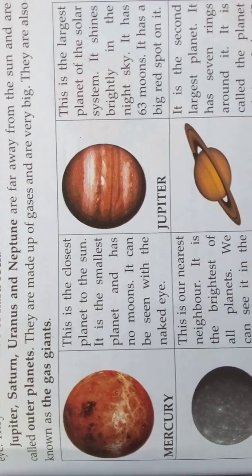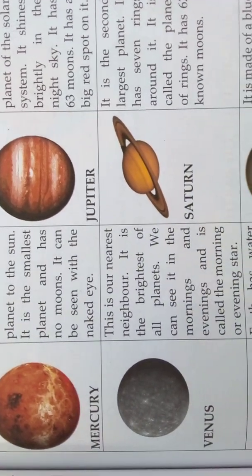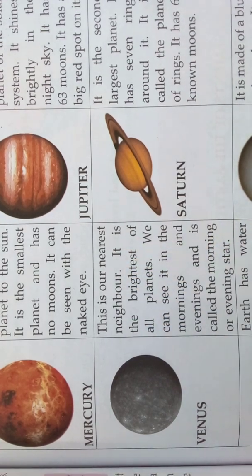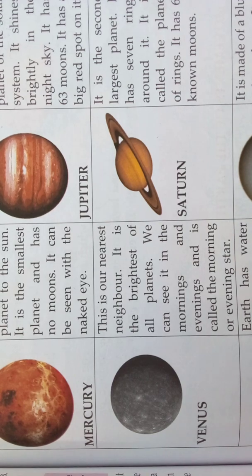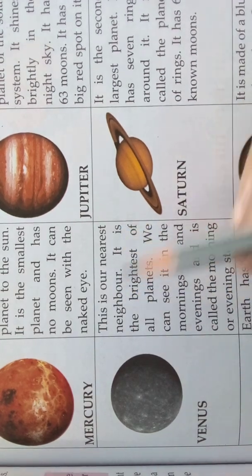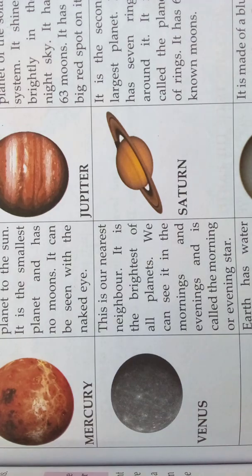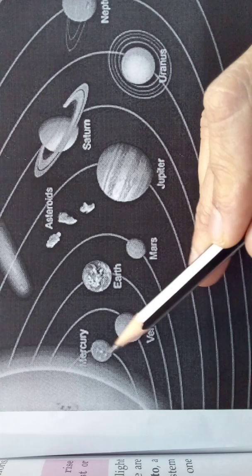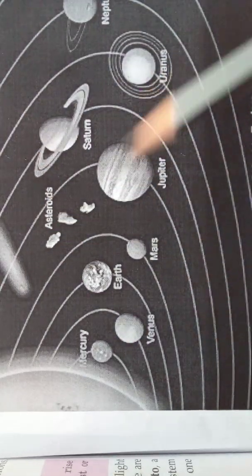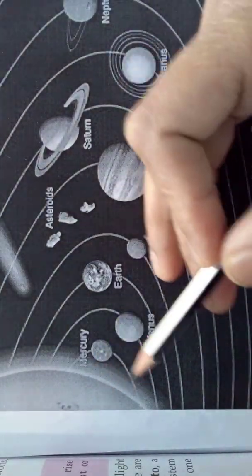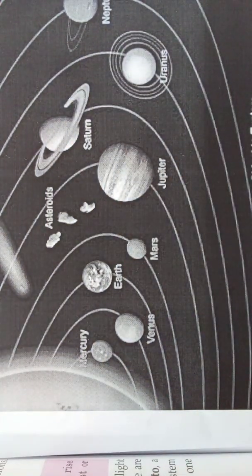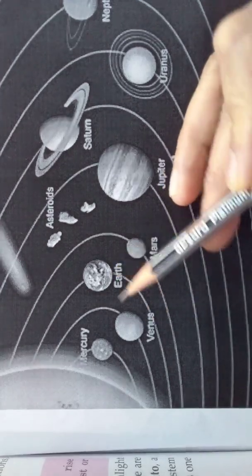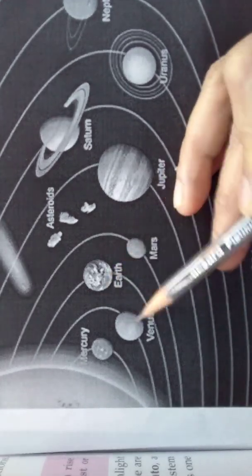Come, we'll see the next planet, that is Venus. This is our nearest neighbor, the next planet to us. Look here, I'll show you. Mercury is the smallest planet among all 8 planets and nearest to the sun, and Venus is the nearest neighbor to us.